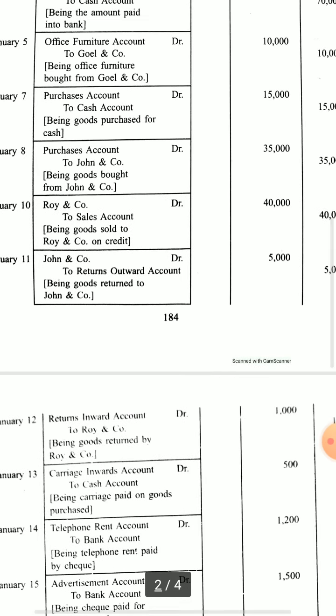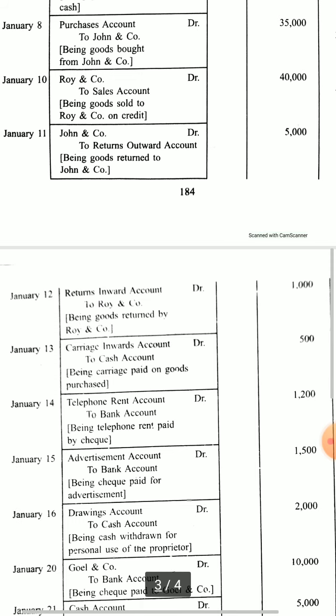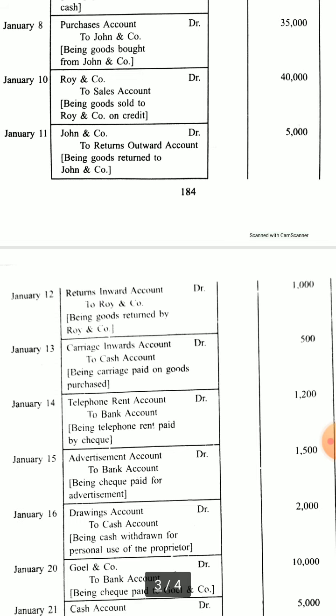And carriage inward means when the goods were coming inwards, that carriage was given. So there is a difference between that, because it is an expense, a direct expense. It is directly related to production, whereas carriage outward, when we are taking goods out of the factory, that means finished goods, that is a selling expense. So these are kept under separate heads.